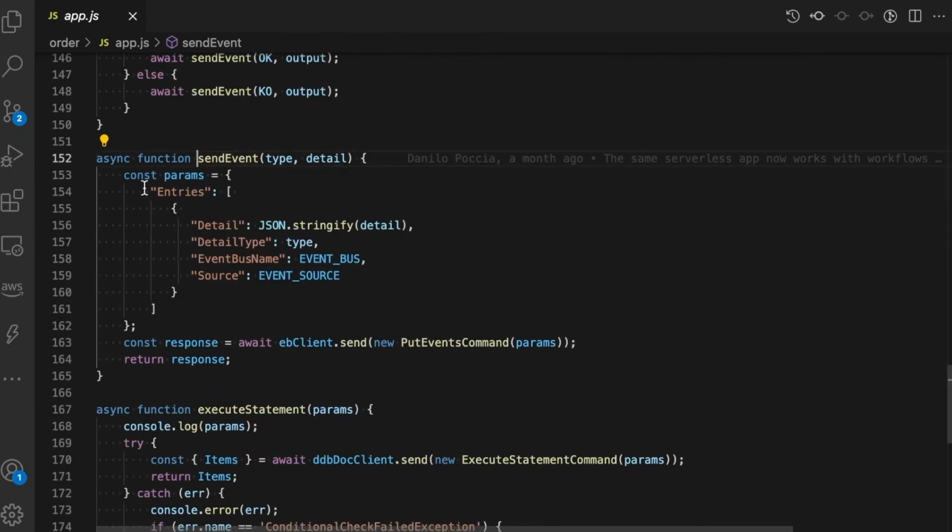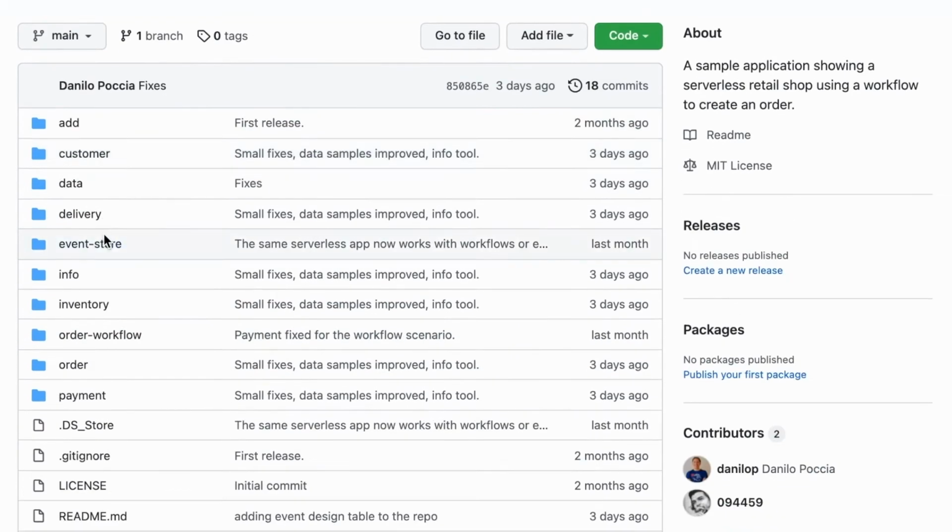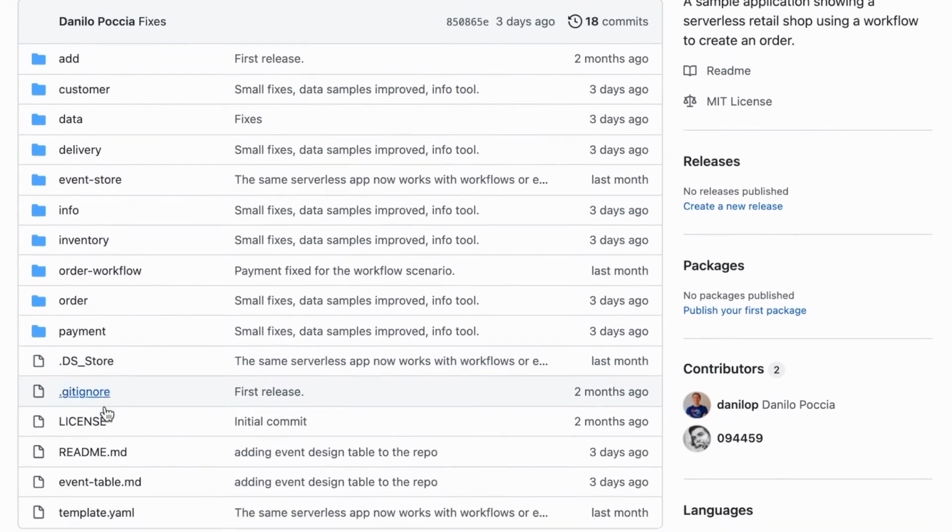There we are going to build the event that we are going to send. We have the envelope part, that is the detail type, that is basically order created. Then the event bus name, that is the event bus that we just created. Then the source, in this case is order because it's the name of the microservice. And then the detail, that is what is going to go inside the event, and in this case, it's just the order. Then we are going to use the EventBridge client and send that into the bus.